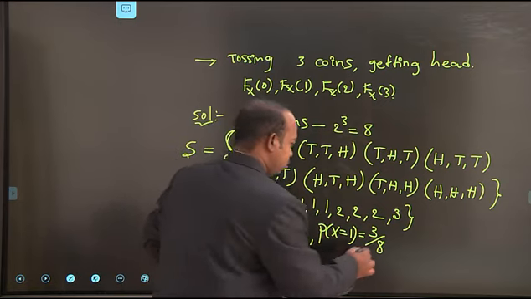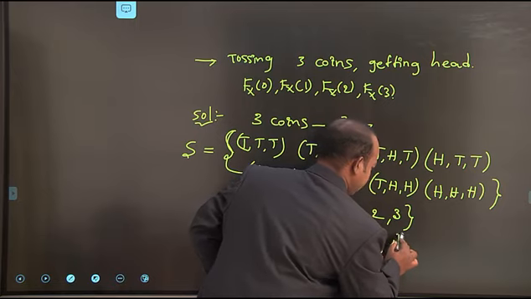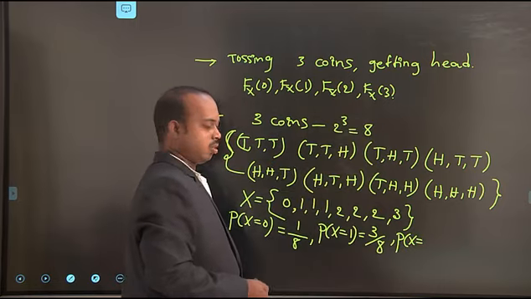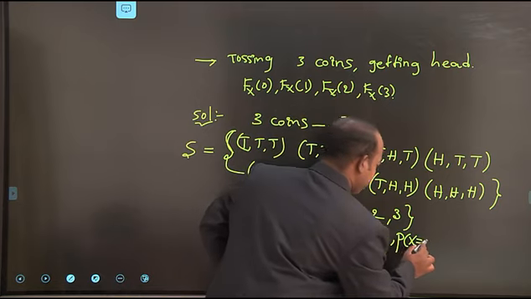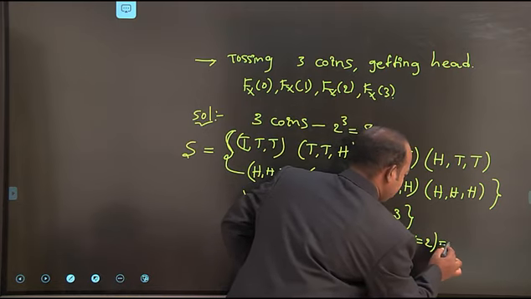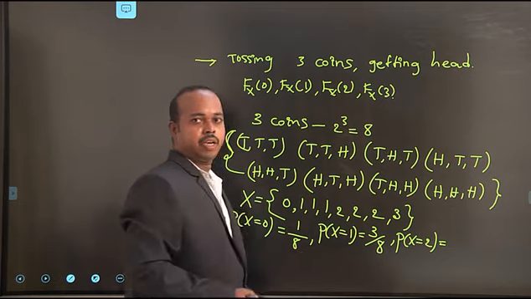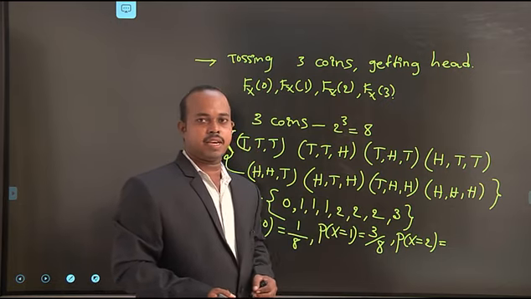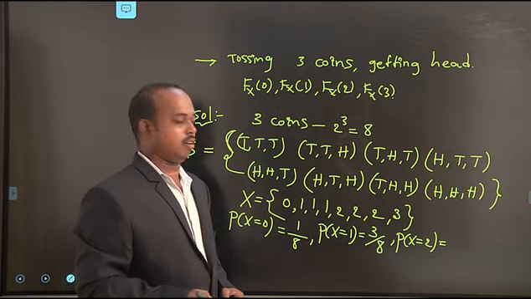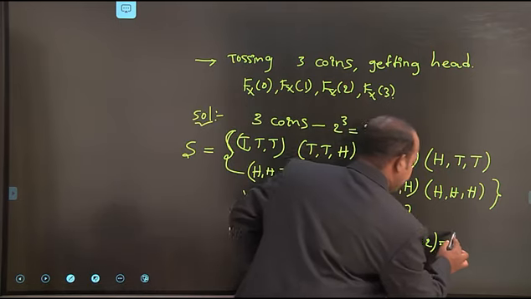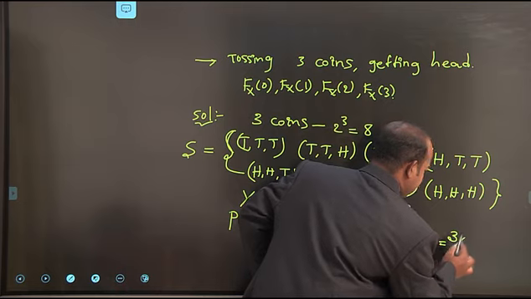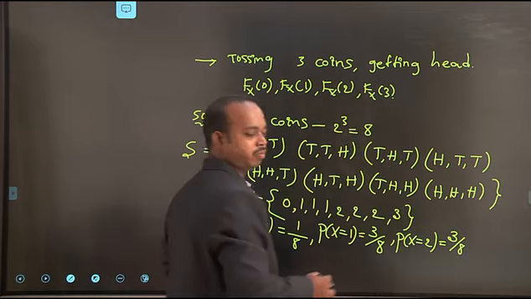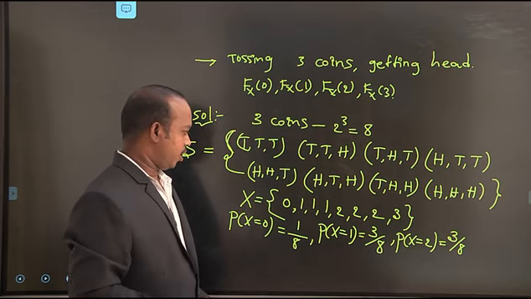Next one is for getting two heads. For getting two heads, x is equal to 2. The probability is: 3 chances are there and the event occurs. That's why the desired outcome appears 3 times. The total possible outcomes are 8.